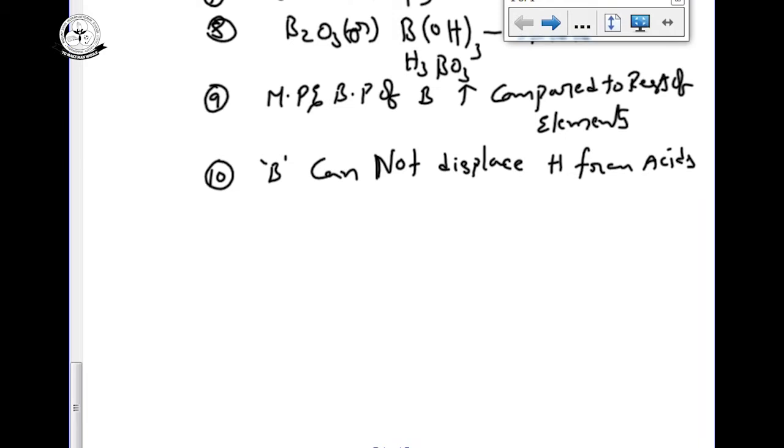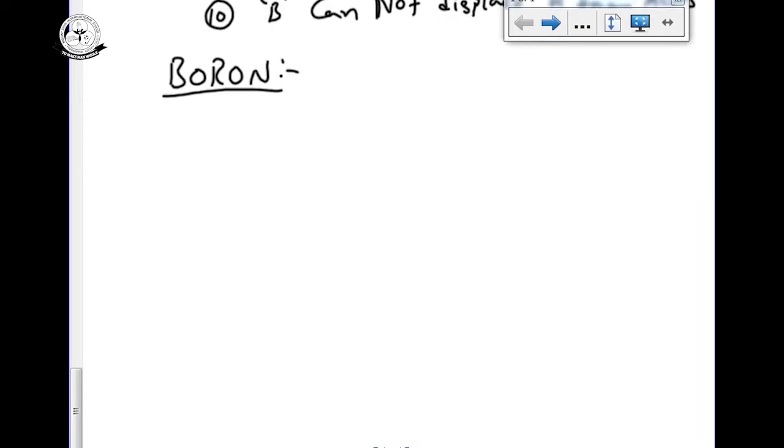Now, boron and some important compounds of boron. First we will see boron: how to prepare it, and some physical and chemical properties. Boron has two forms: amorphous boron and the crystalline form. First, we prepare amorphous boron.